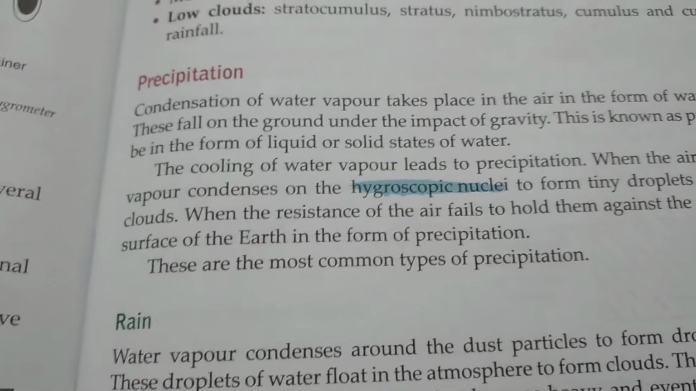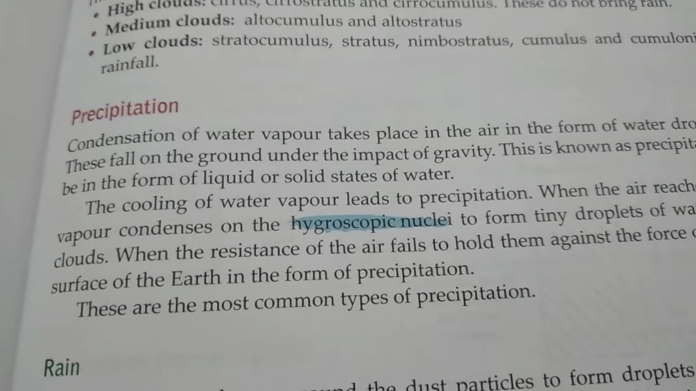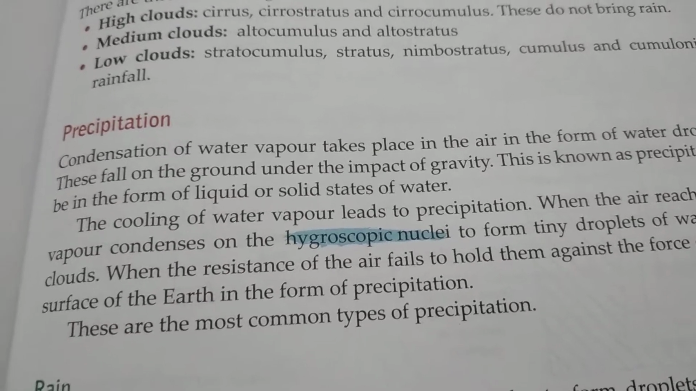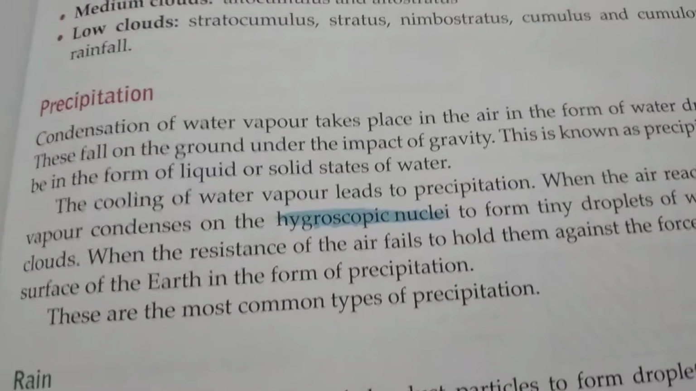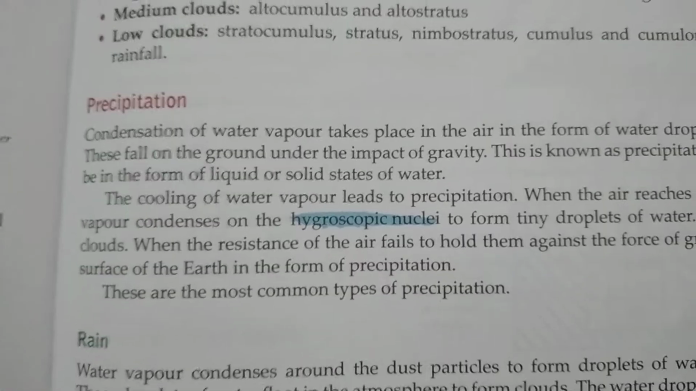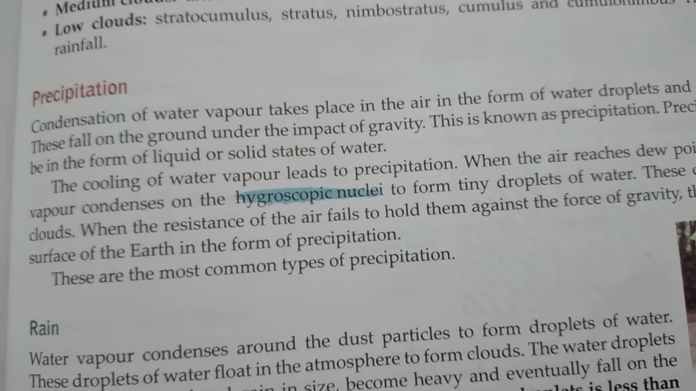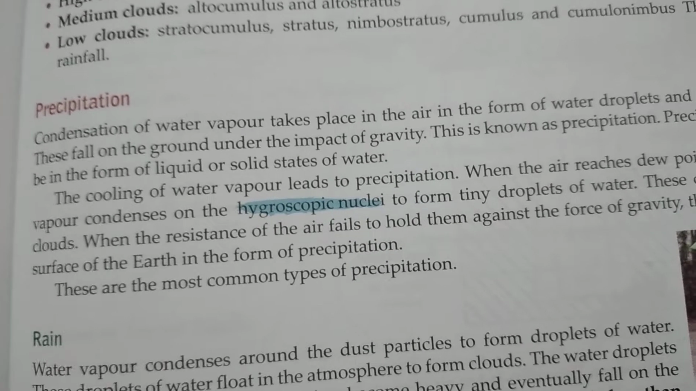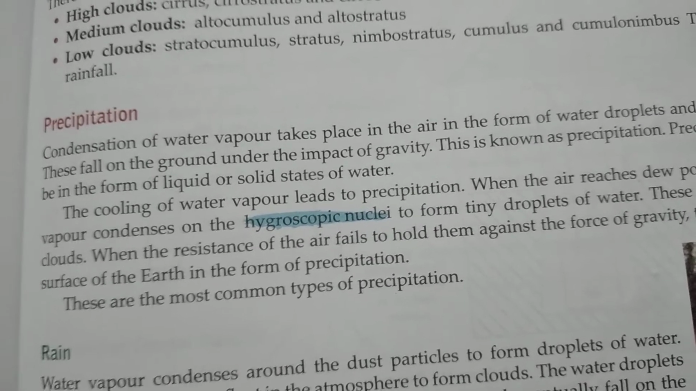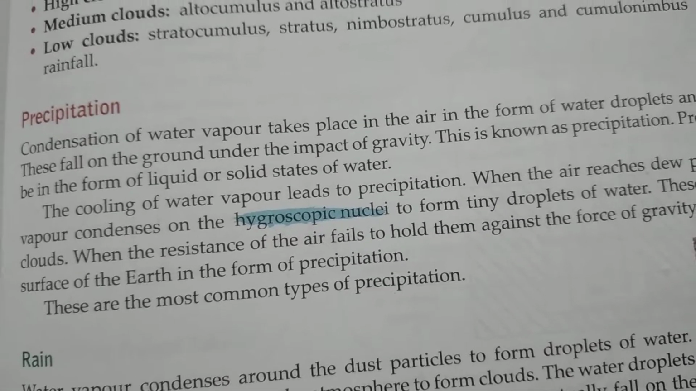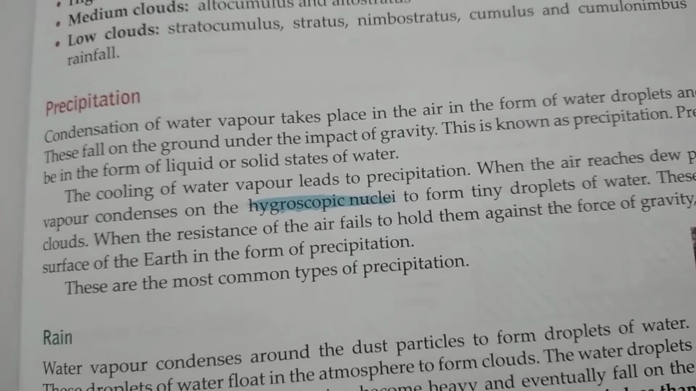Now the next thing that we have to know is precipitation. What is precipitation? Precipitation is nothing but rainfall. Actually, rainfall is the most common type of precipitation. Whenever the clouds are very much saturated, totally filled with tiny droplets of water, and they are unable to float anymore, they come back to the surface of the earth, maybe in the form of rain, or snow, or hail.